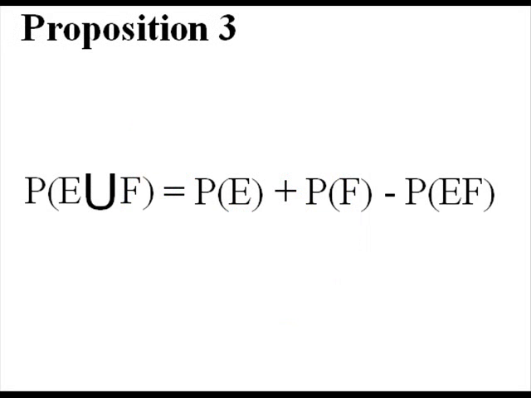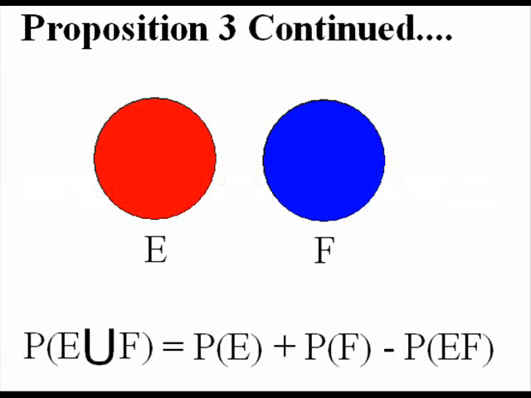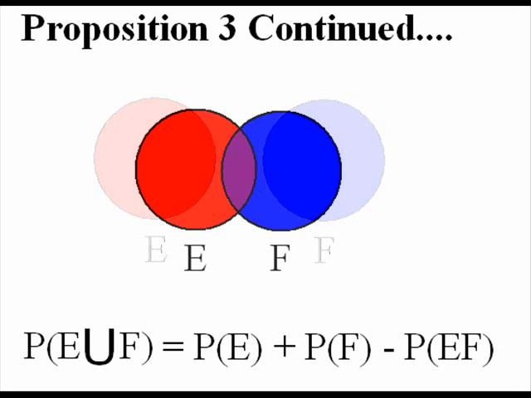Proposition 3, P(E union F) is equal to the probability of E plus the probability of F minus their intersection. And these two events can be any events. So let's take an example. Where they're not intersecting, the intersection is 0, the union is just the addition of the individual events. Where they do intersect, now you have some overlap.